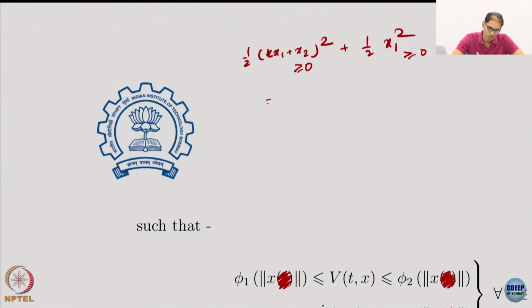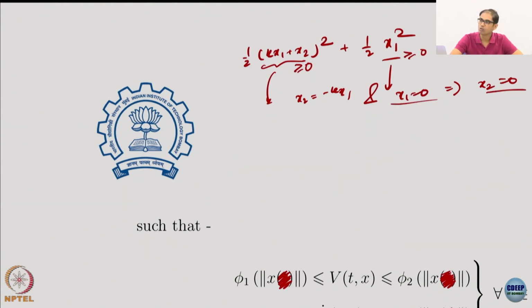Okay. So when are they 0? Which means that individual terms are 0 when x2 is minus k x1 and x1 equal to 0, and this is an AND condition, which implies x2 is also 0. So things change because I added this x1 squared. If I did not have this, then this is not positive definite anymore, because it is 0 on a line, and that's not positive definite.